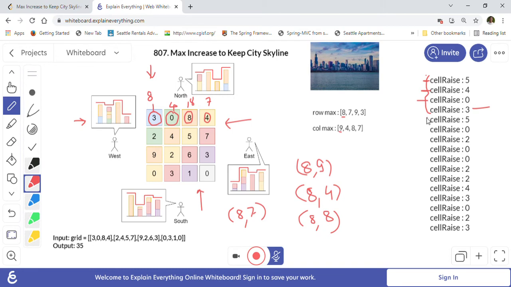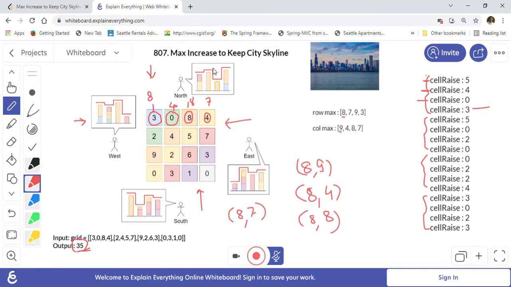Similarly, I just wrote it for all of these. These are the total 16 cells, I wrote them all. And if you calculate the total of all of them, it is 35, right? For example, 5 plus 4 is 9, plus 3 is 12, plus 5 is 17, plus 2 is 19, plus 2 is 21, plus 2 is 23, plus 4 is 27, plus 3 is 30, plus 2 is 32, plus 3 is 35, right? So this is how we can calculate the total raise.